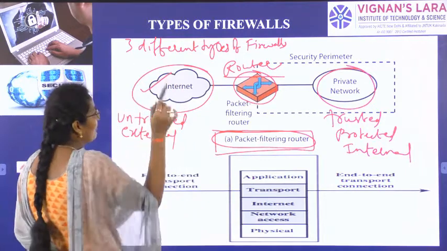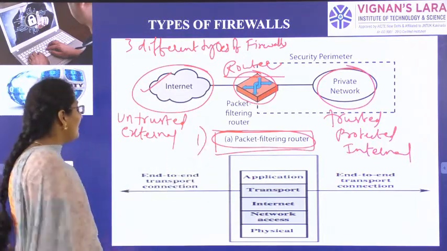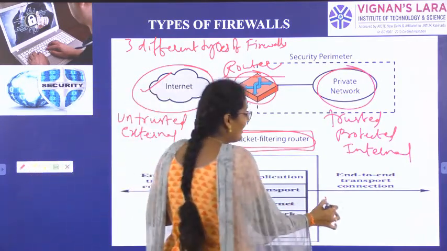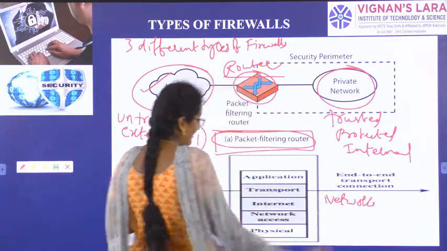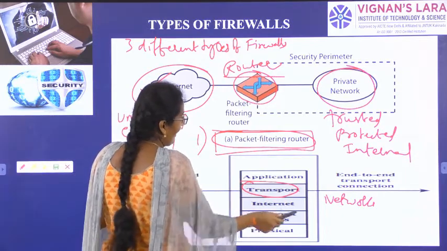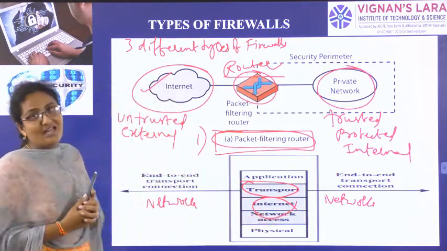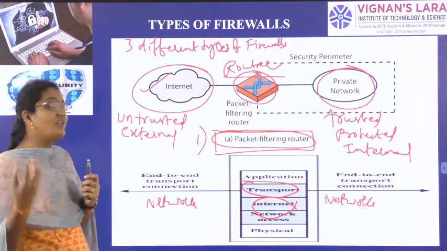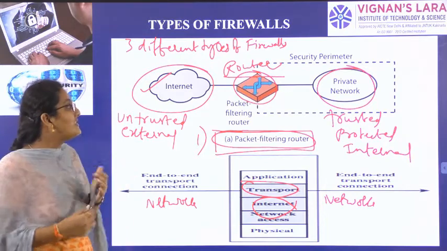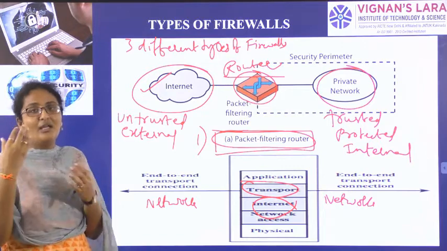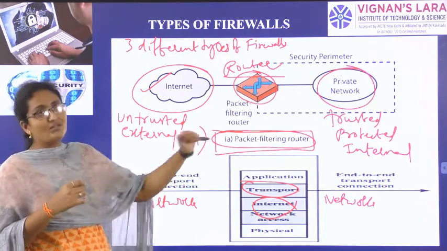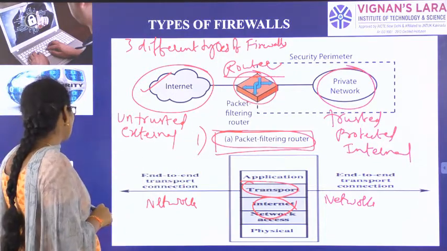So in types of firewalls, the first type is the packet filtering router. From one network to the other network, we transfer data in the form of packets. All this can happen in the transport layer, or in the network layer also. While we transfer data in the form of packets, we use a packet filtering router. The main use of this router is to eliminate duplicate packets, to reduce redundancy, and to not cause overflow of the private network. So this is the first type of firewall.